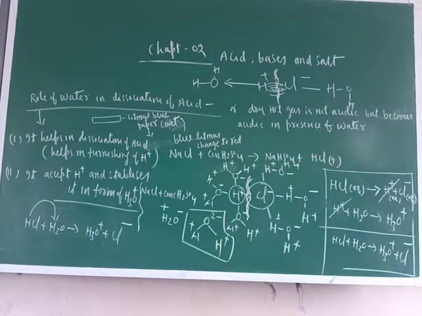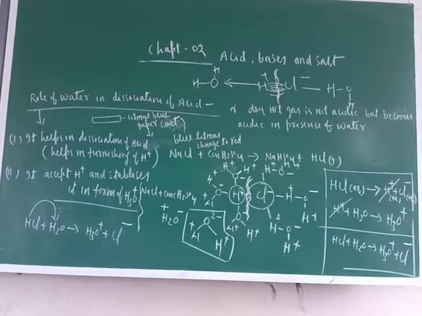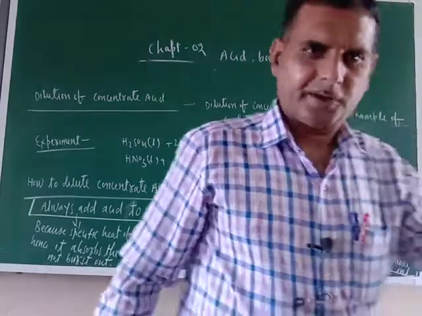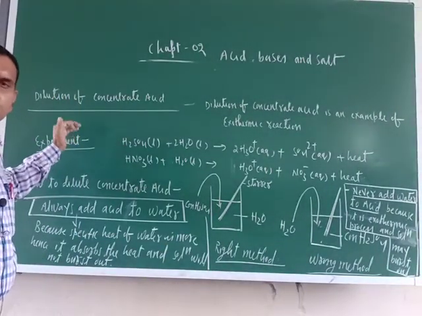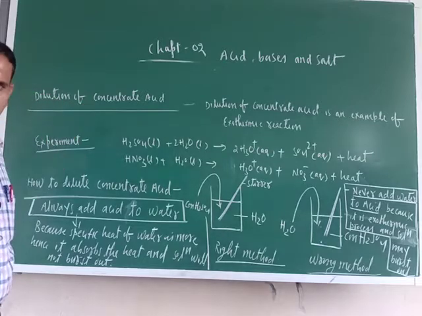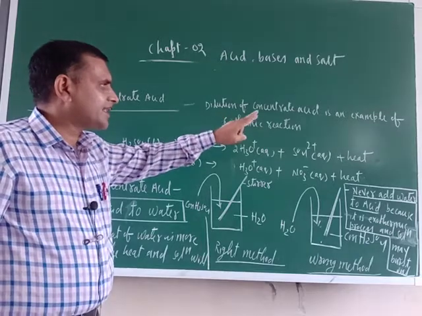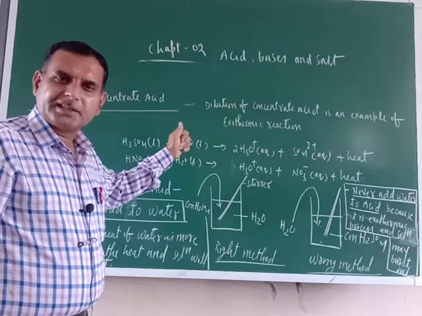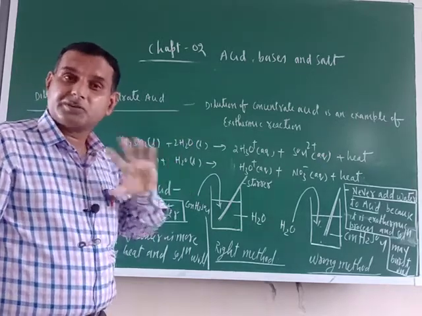Okay. Remember, an acidic solution means an aqueous solution of acid is acidic in nature. Dilution of concentrated acid. Okay. So dilution means what? Acid can be diluted by the addition of water. Always remember, dilution of concentrated acid is an example of an exothermic reaction. How can you say that it is an example of an exothermic reaction?